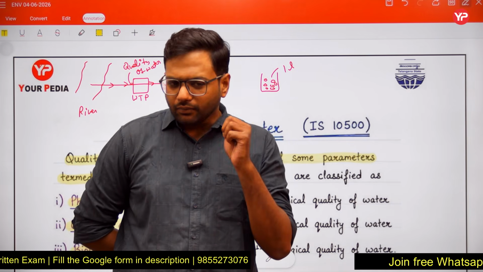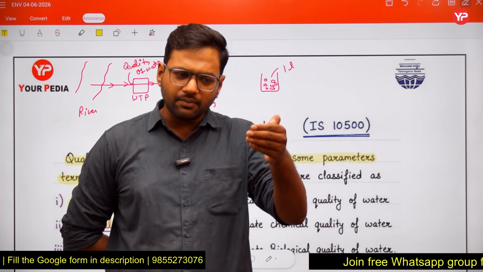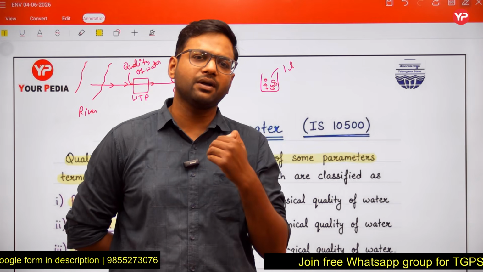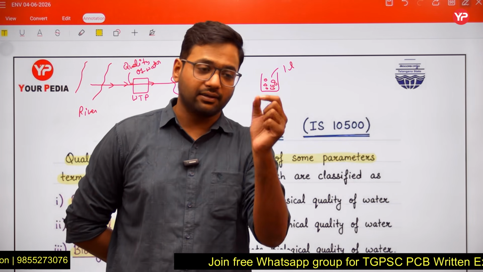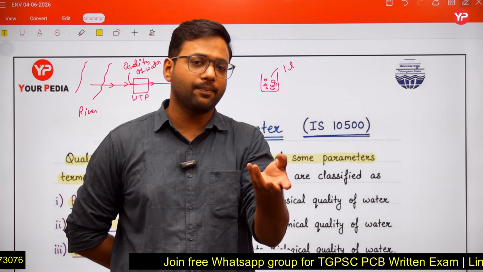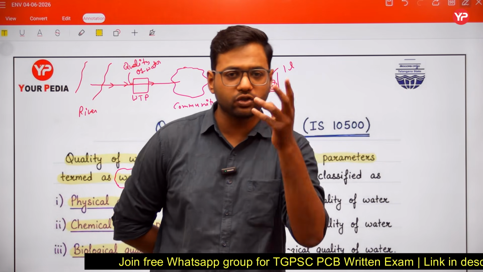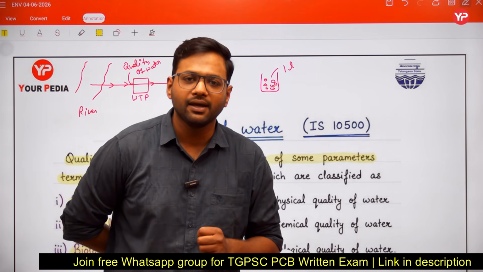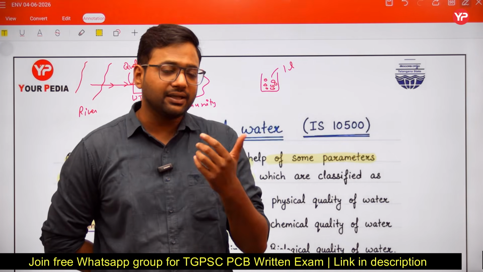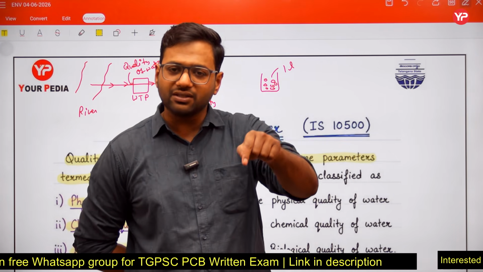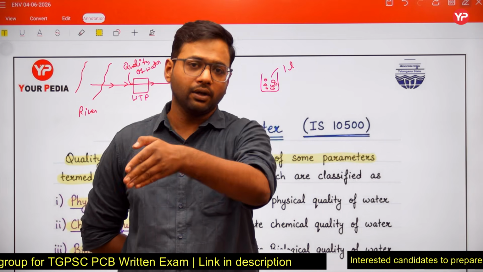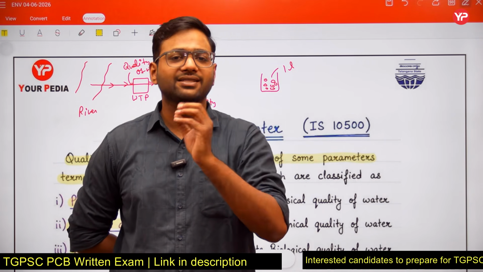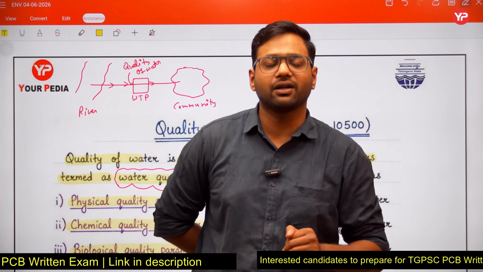Suppose that from this water sample some smell is coming out from the water, some odor is coming out from the water. So taste may also be present in our water sample. So this taste and odor will also be physical quality parameters, right? One more parameter, you can say temperature. If you touch your water sample, you may feel that it is warm or it is cold, right? So further we can say that temperature is also a physical quality parameter.